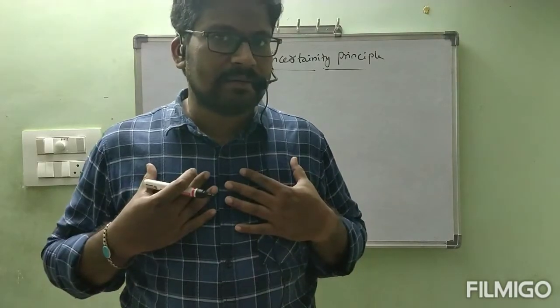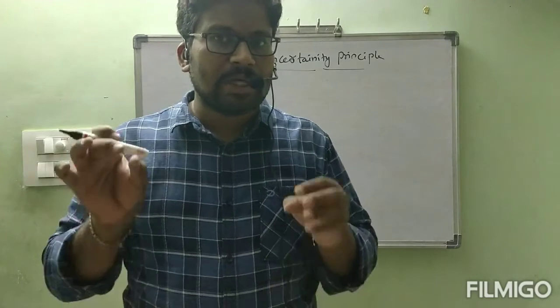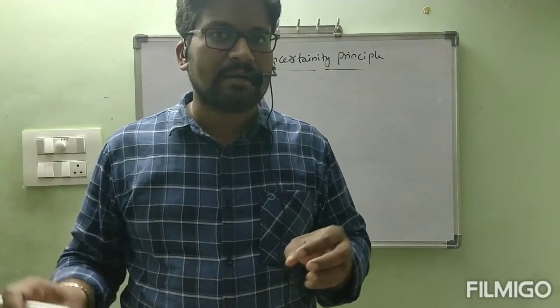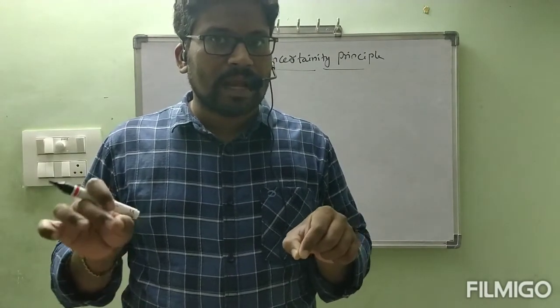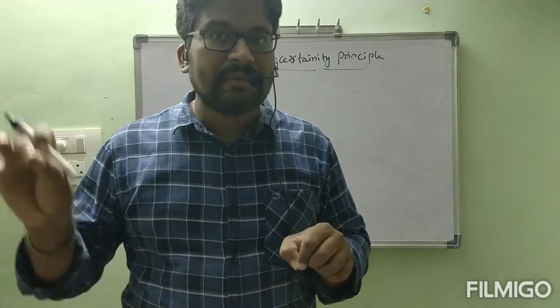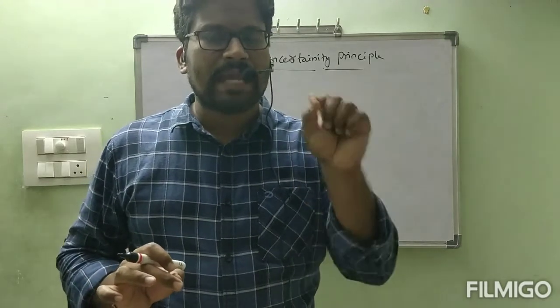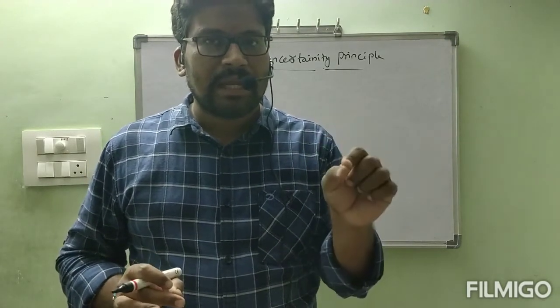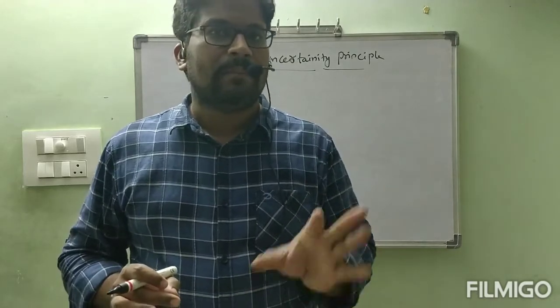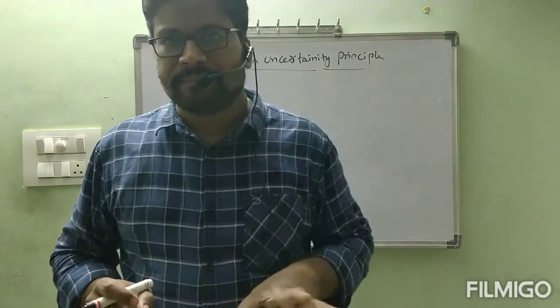Once again I will repeat it. It is not possible to calculate the position of an electron and the velocity of an electron at a time accurately.